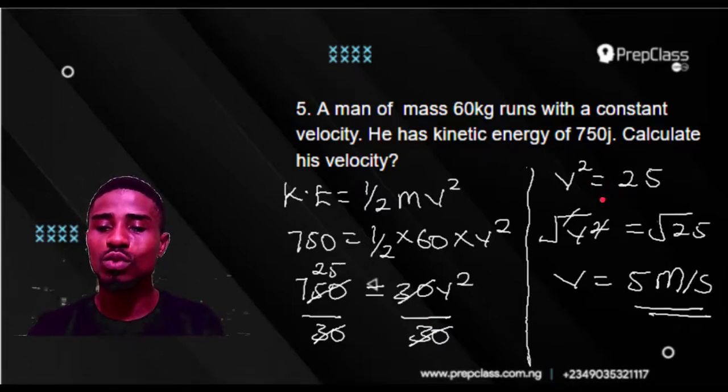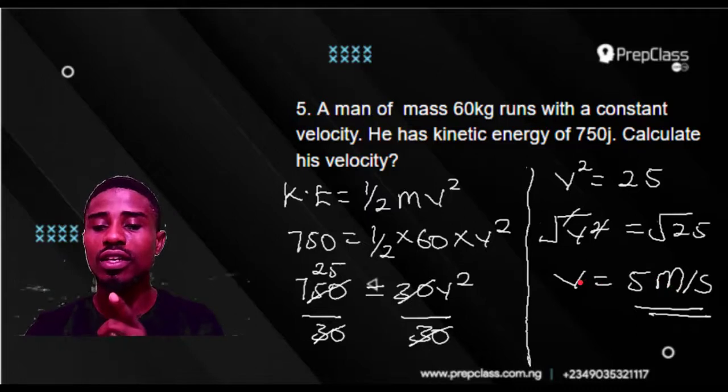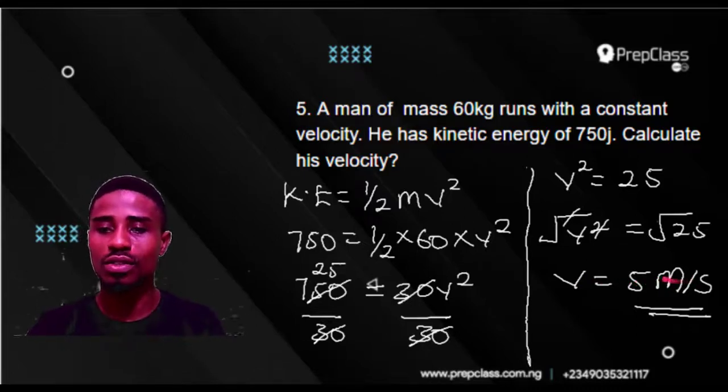So what do we do next? We find the square root of both sides. The square root of v squared equals the square root of 25. The square root cancels the square to give us v, and the square root of 25 gives us 5 meters per second. You can see I wrote my answer and I also included the units. In case you are solving a theory question, your unit is always of the essence. So v equals 5 meters per second.